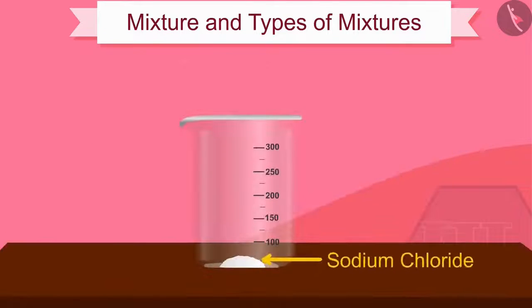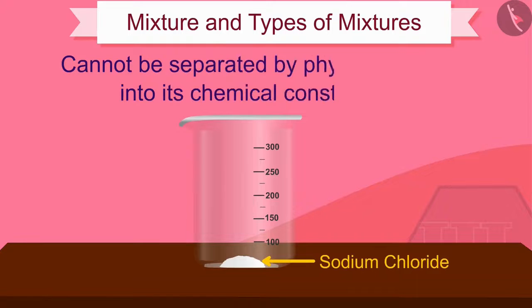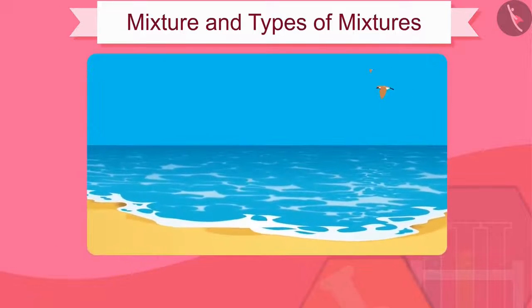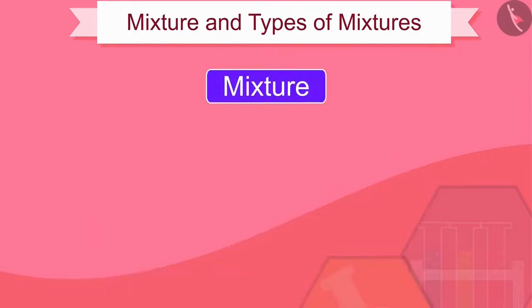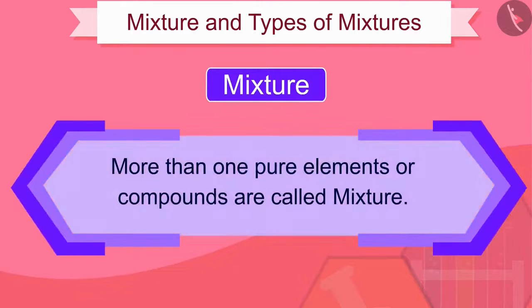However, sodium chloride is itself a substance and cannot be separated by physical process into its chemical constituents. Substances like seawater, which consist of more than one pure element or compound, are called mixtures.